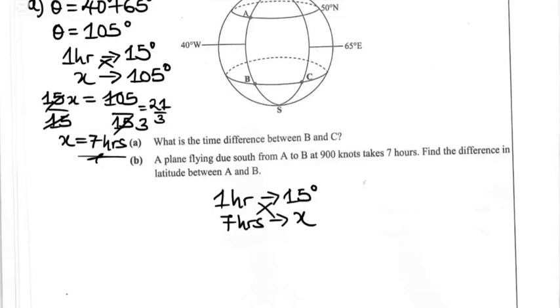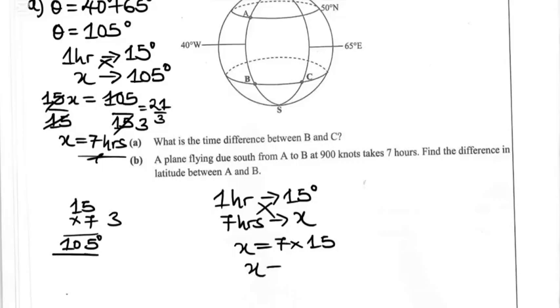So we cross multiply 1 hour times x, or basically 1 times x, that gives x equal to 7 times 15. So 7 times 15, multiplying this gives you the following: 15 times 7. So 5 times 7, that gives 35. So we write 5, carry 3. Then 7 times 1, that gives 7, plus 3, that gives 10. So we are getting 105 degrees.